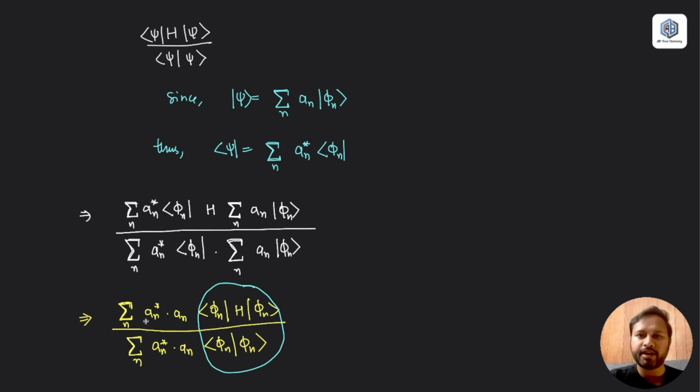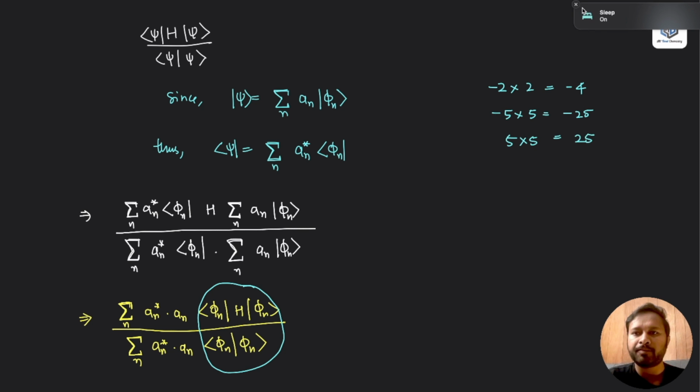an star. an star is the complex conjugate that could have negative values, and an is the positive value. So multiplying positive and negative value will give me overall value negative. If I do -2 multiplied by 2, it should give me -4. If I do -5 multiplied by 5, it should give me -25, right? But if I do 5 into 5, that will also give me 25. And if I do 2 into 2, that will also give me 4.